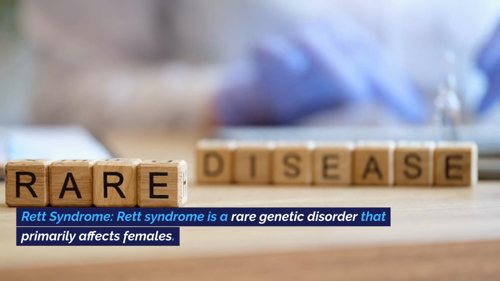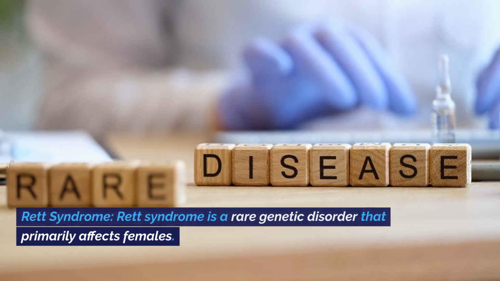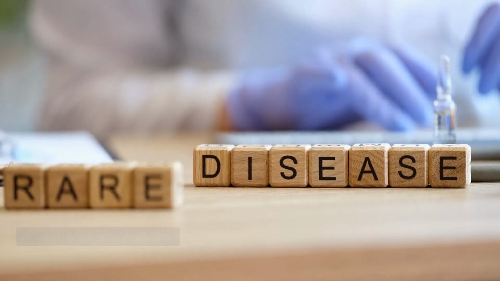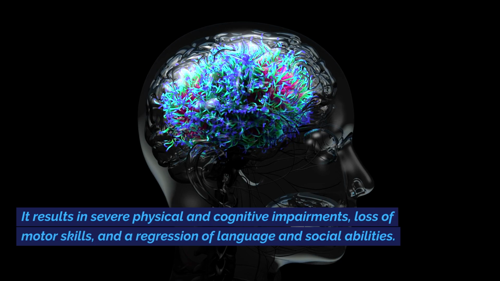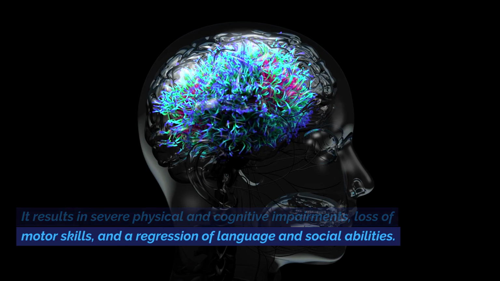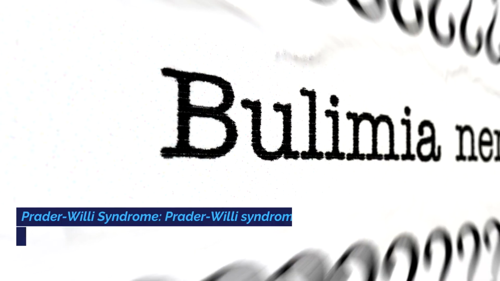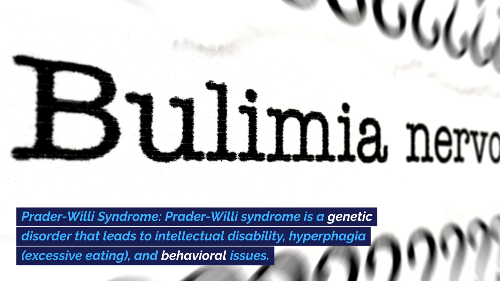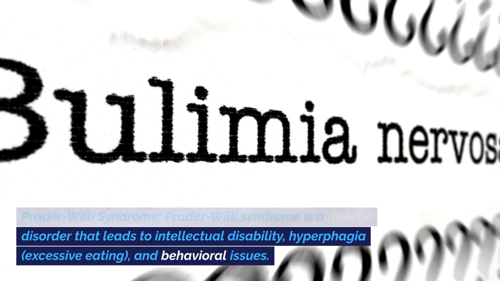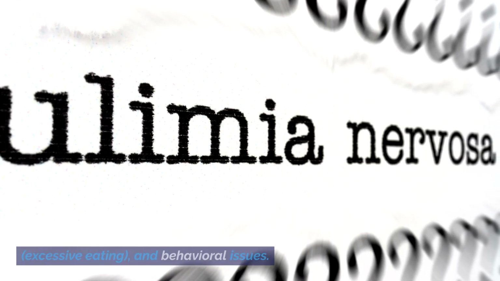Rett syndrome. Rett syndrome is a rare genetic disorder that primarily affects females. It results in severe physical and cognitive impairments, loss of motor skills, and a regression of language and social abilities. Prader-Willi syndrome. Prader-Willi syndrome is a genetic disorder that leads to intellectual disability, hyperphagia, excessive eating, and behavioral issues.